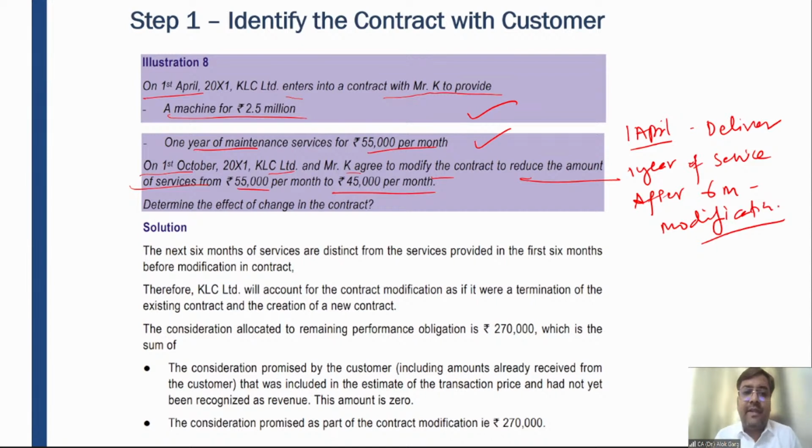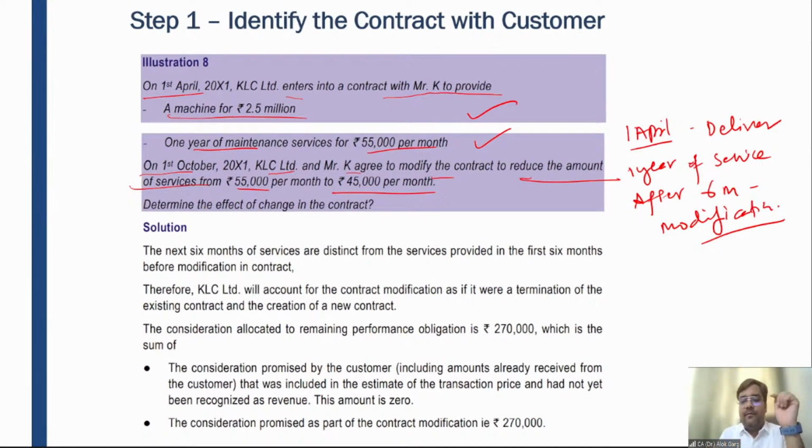So, this modification is a reduction of price from 55,000 to 45,000, right? So the scope is not changing. The price is changing. It means it is not a case of a separate contract. Either it is a case of revision in the existing contract, or it is a case of termination of the existing contract and creation of a new contract, right?